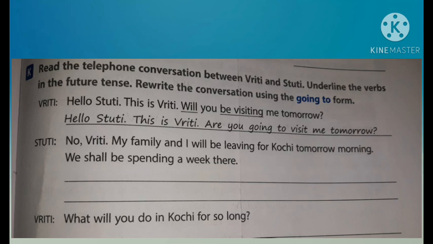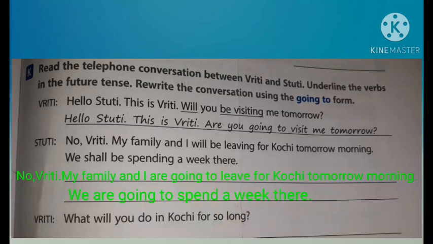Next one. Stuti: No Vriddhi, my family and I will be leaving for Kochi tomorrow morning. We shall be spending a week there. So which are the verbs in the future tense given here? First one, will be leaving. And second one, shall be spending. How can we change it into going to form? The answer is, no Vriddhi, my family and I are going to leave for Kochi tomorrow morning. We are going to spend a week there. Do the rest of the activities yourself.